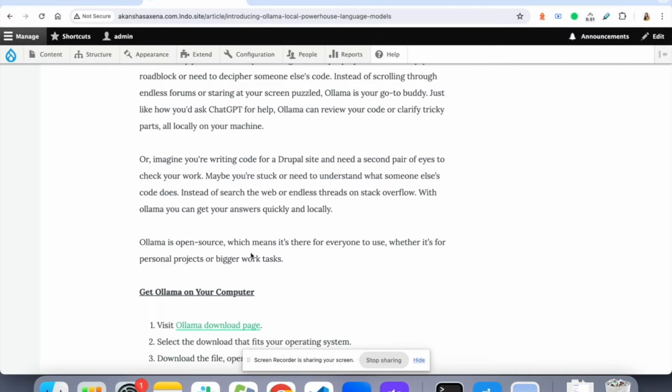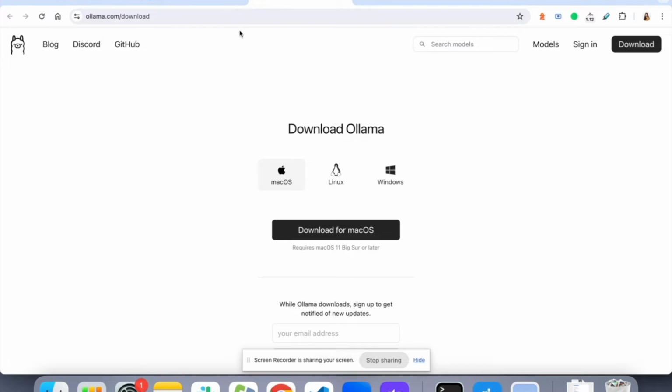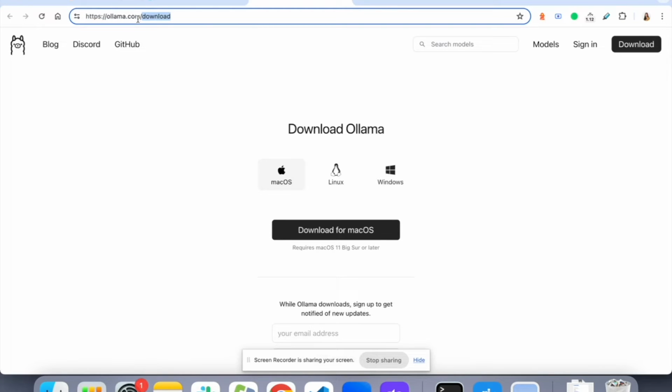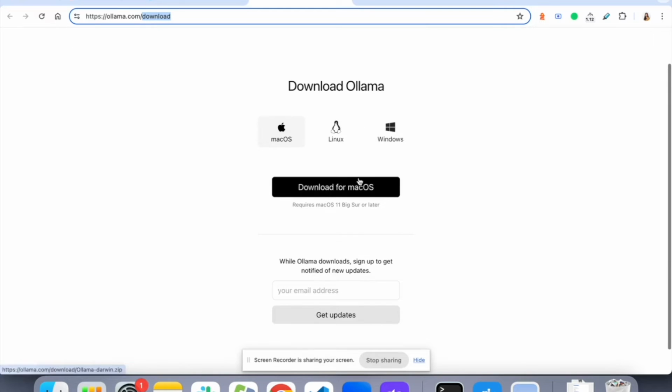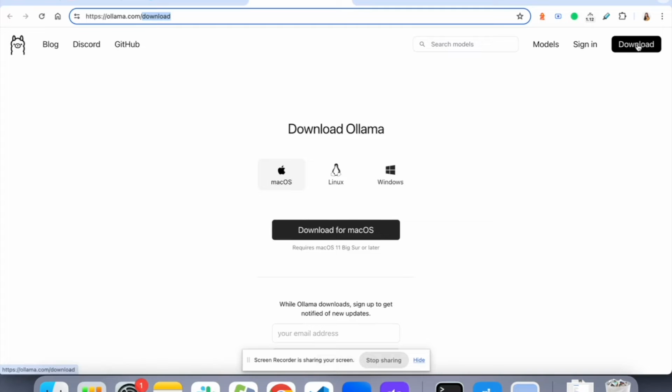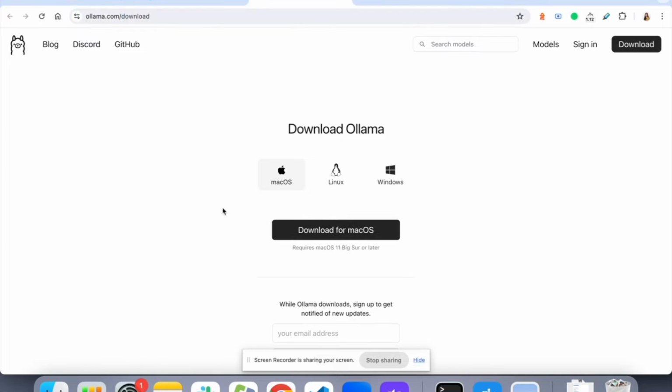What we are going to do is go to the Ollama download page. You can simply go and type ollama.com on the internet, and it will land you here. From here you have a download button. You can select according to your operating system. I have a Mac, so I'm going to download here. Okay, cool. Meanwhile it is getting downloaded, we can go and explore a couple of models here.